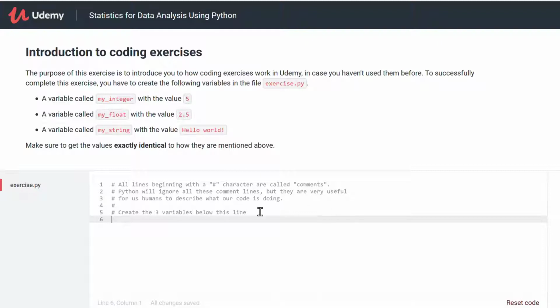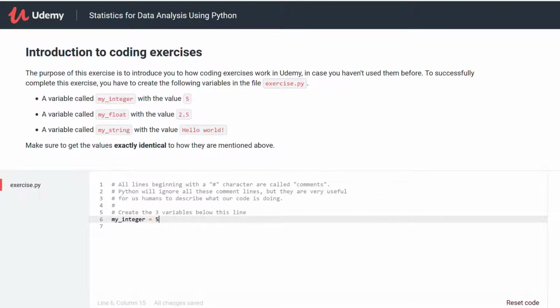In the area where you have to type the answer, you will see some lines starting with the hashtag. These are basically comments. I will suggest that you don't change these lines and you start coding below this line. So create 3 variables below this line. I press enter and I create my first variable. My first variable has to be my_integer with the value of 5. So my_integer is equal to 5. This was the first instruction which I have successfully completed.